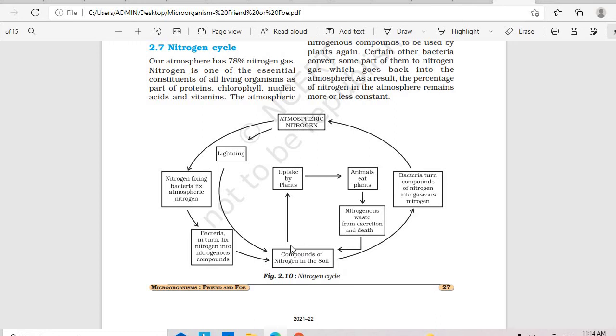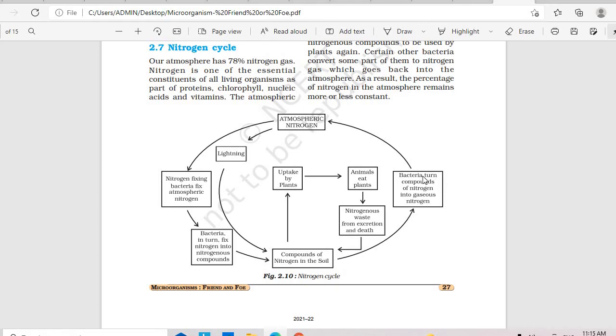Then what happens? These nitrates are taken up by the plants. These plants are eaten by the animals. And when the animals die or excrete, nitrogen is given back to the soil. Again, this way it is returned to the soil. So it's like a cycle, as you can see. First you have the atmospheric nitrogen, which by lightning or by nitrogen fixing bacteria is converted into nitrates and taken up by the plants. The plants are eaten by animals, and when they die or excrete, the waste returns to the soil.